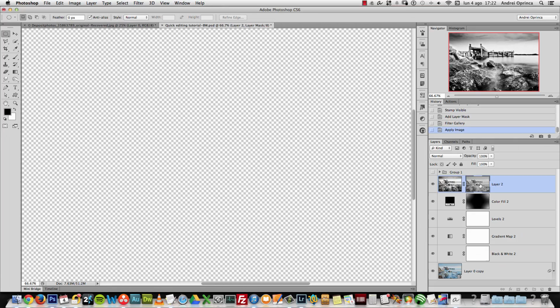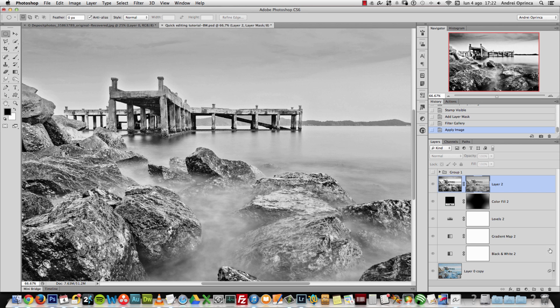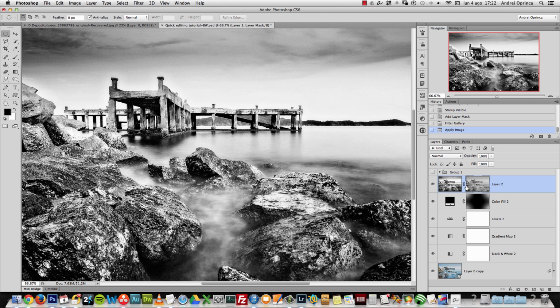What happens is that now this layer 0 acts as a layer mask for this layer. So you can see that the parts here that are white, the effect will pass through. So these parts will be sharpened, the highlights and everything. But on the shadows we have no sharpness, because this is black and the effect does not pass through that black.